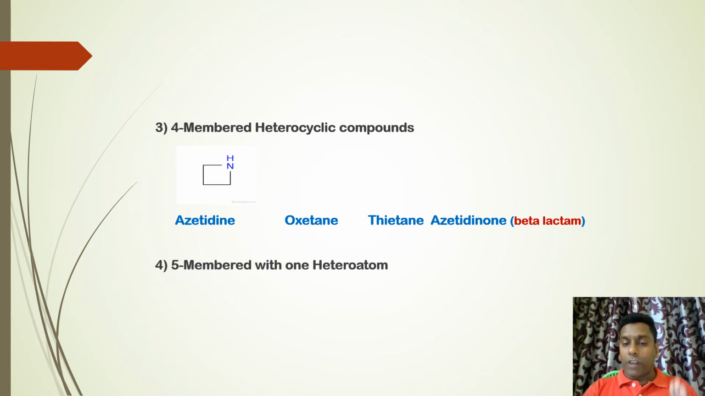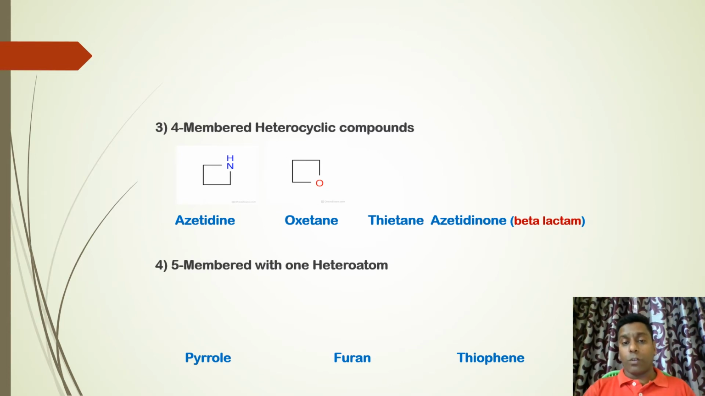The next one is 5-membered heterocyclic compounds with 1 heteroatom. Examples we have are pyrrole, furan, and thiophene. They are very important heterocyclic compounds. Most of the heterocycles are based on these ring systems. And let me show you the structures.